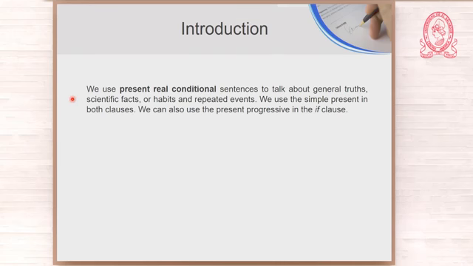Now, let us analyze this grammatically. Look at this. Plants die. Tense, present. Plants die if they don't get enough water. Tense, present again. So look at this. We use the simple present in both clauses. When we are talking about general truths, scientific facts, or habits or repeated events, we have present and present. Plants die if they don't get enough water.